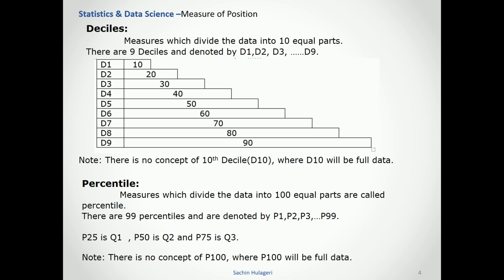We need to remember P25 is nothing but the first quartile, which is 25% of the data, and P50 is the second quartile, Q2, which is also known as the median, and P75 is the third quartile, known as Q3. Here too, there is no concept of 100%; 100% is considered the full data itself. Okay, let's continue.